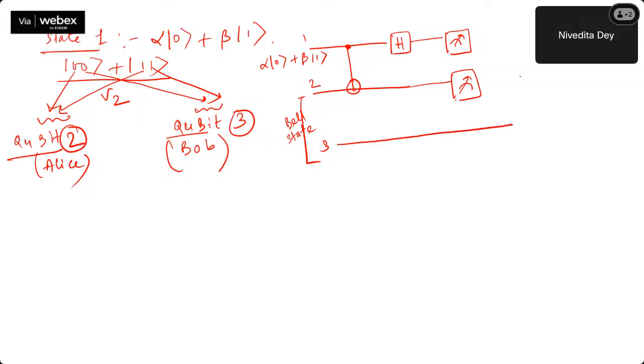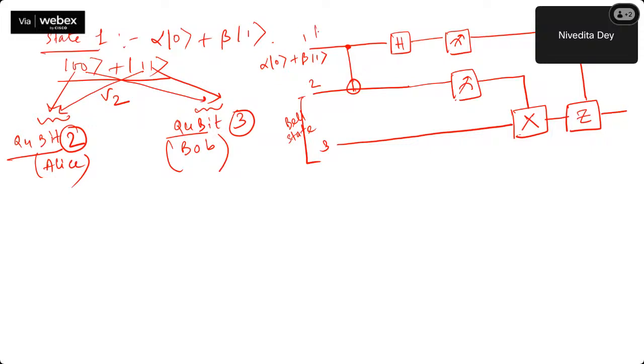Where from here, the output that I'm getting, I'll be applying an X gate. What is X? NOT gate or Pauli X. Right? And from here, whatever you are getting, post that you will be putting a Z gate. What is a Z gate? It's a Pauli Z or a simple phase gate. Now, what is the claim?